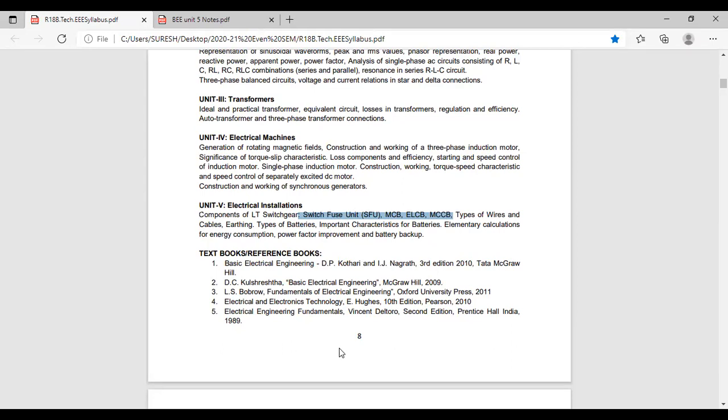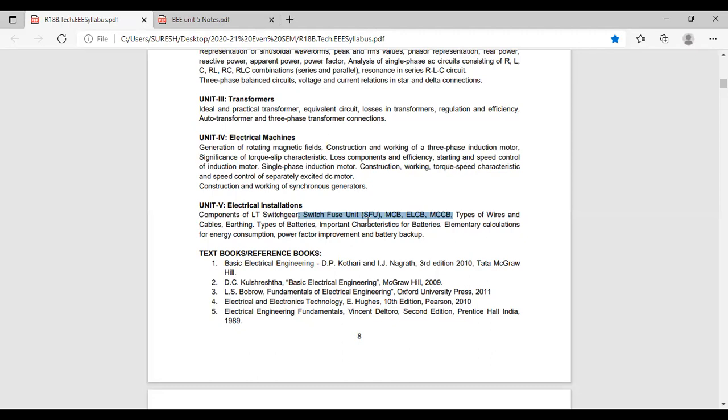Okay, what is MCB? Before going to the MCB, what is the fuse? Have you seen fuse in your house? Yes, sir. What is there inside the fuse? One thin copper wire is there. Have you ever opened a fuse and seen? Metal wire. Okay, that is thin copper wire.